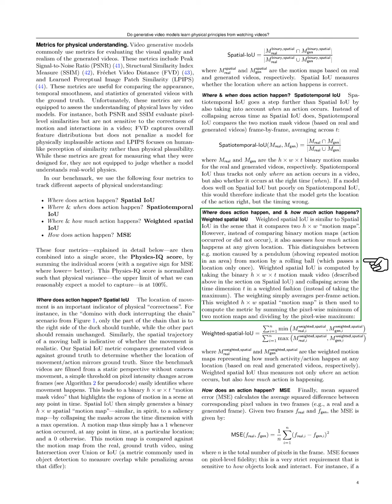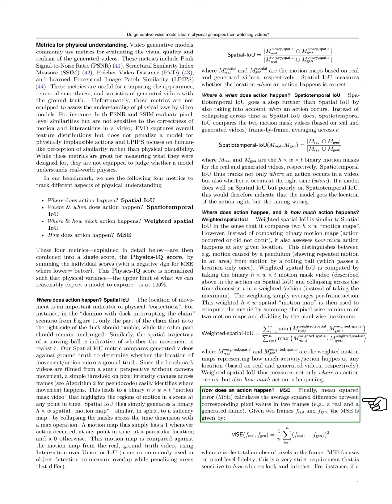Instead of just indicating whether an action happened, it distinguishes between different types of motion, like a pendulum's repeated movement versus a ball's single pass. We compute this by averaging the action across frames and then summing the minimum values of the 2 motion maps, divided by their maximum values. This gives us insight into both the location and intensity of actions.